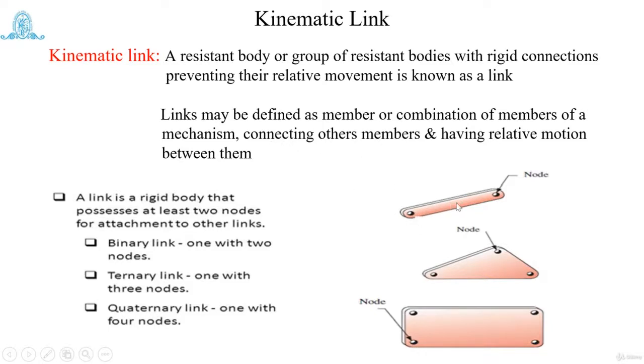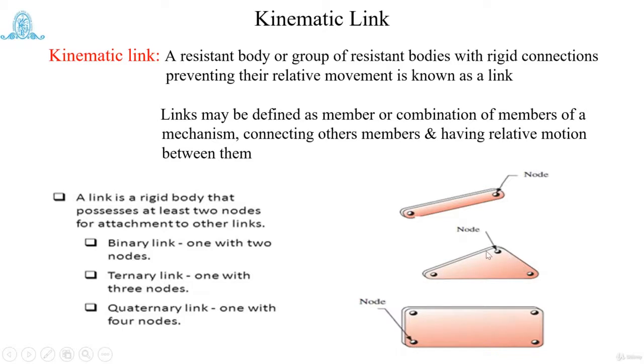A general diagram of a link is one rod having a hole at each end. When you have one link in a rigid body, a resistance body, with two nodes, meaning the link can be connected at two different locations, it is called a binary link. Similarly, there is the ternary link.